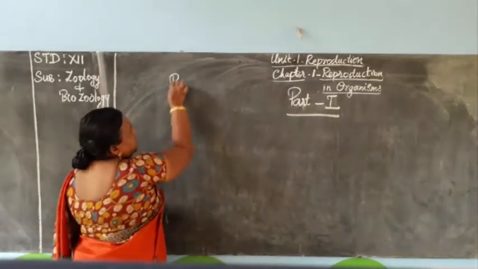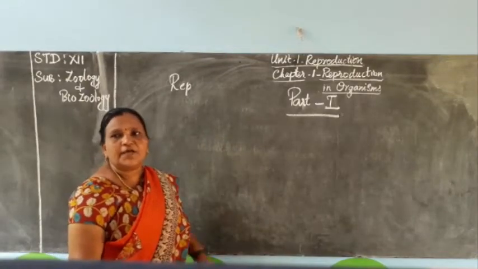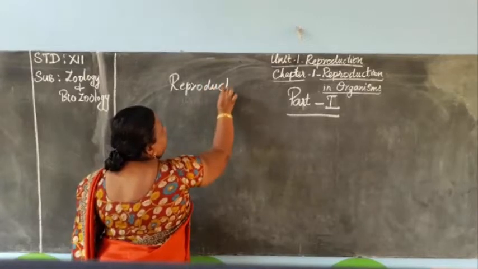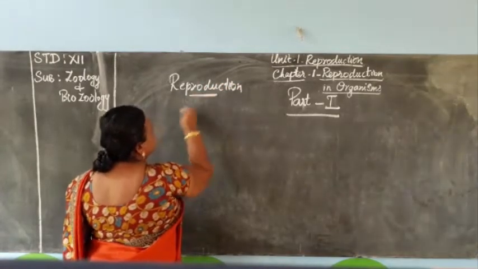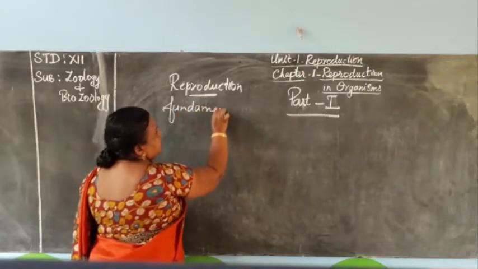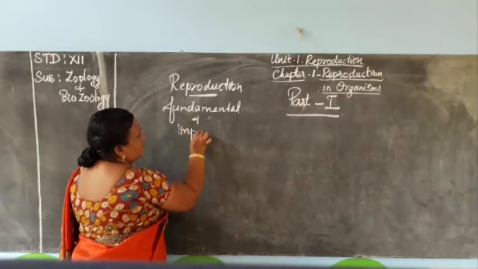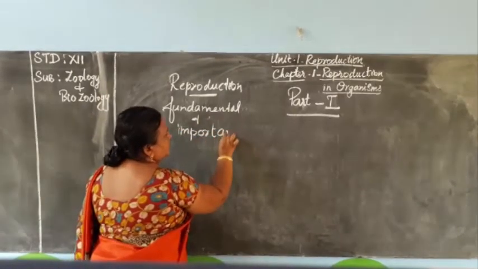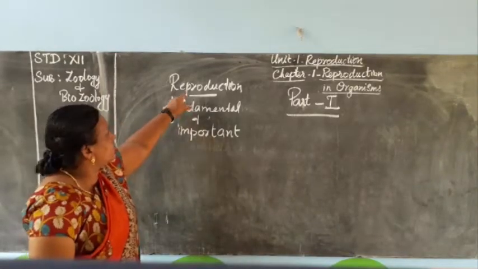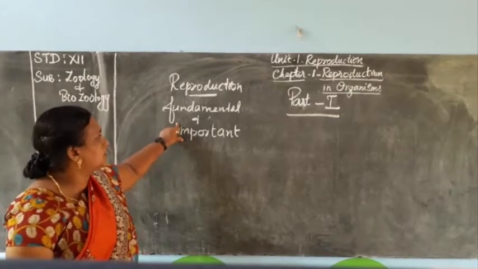Reproduction is the important and fundamental characteristic feature of living organisms.